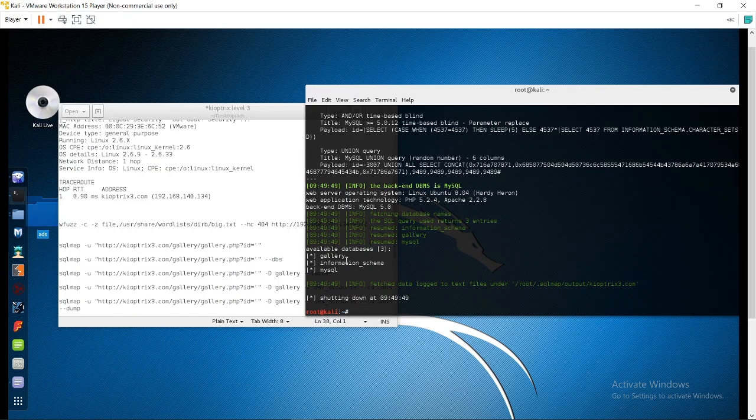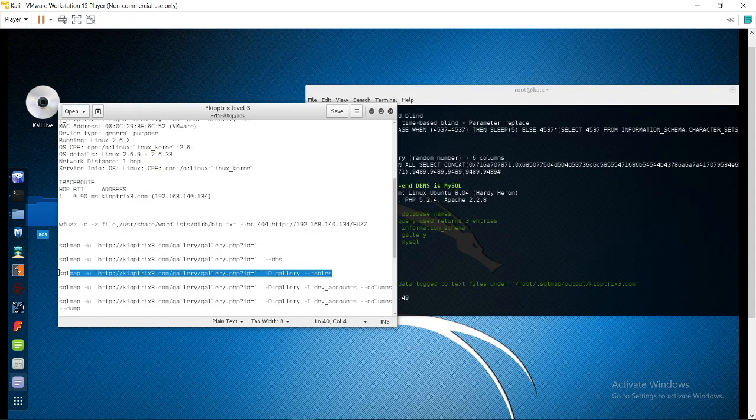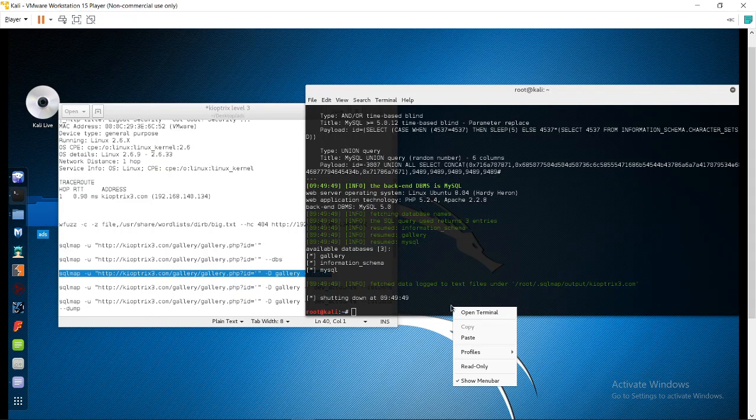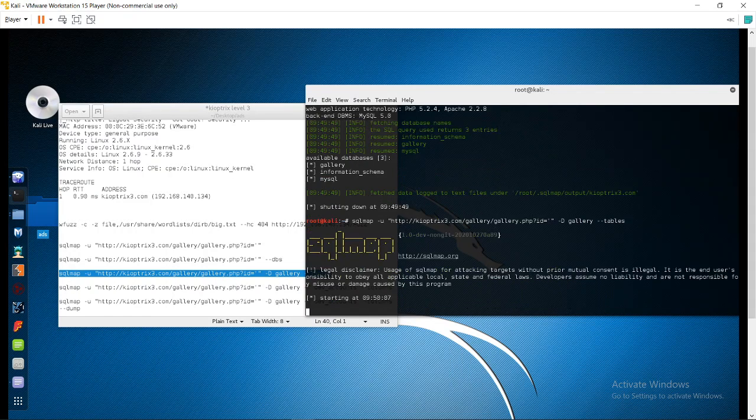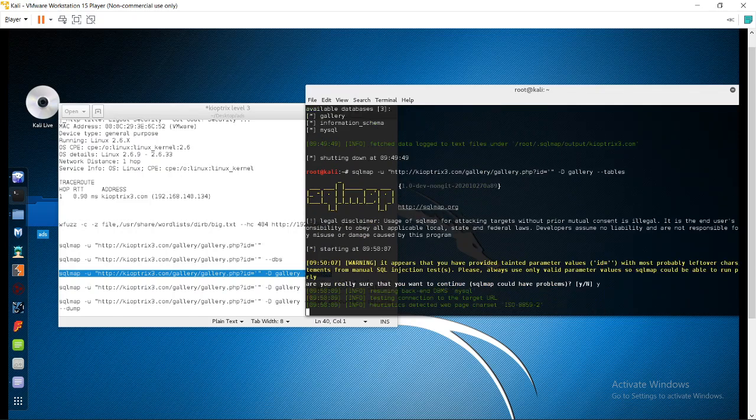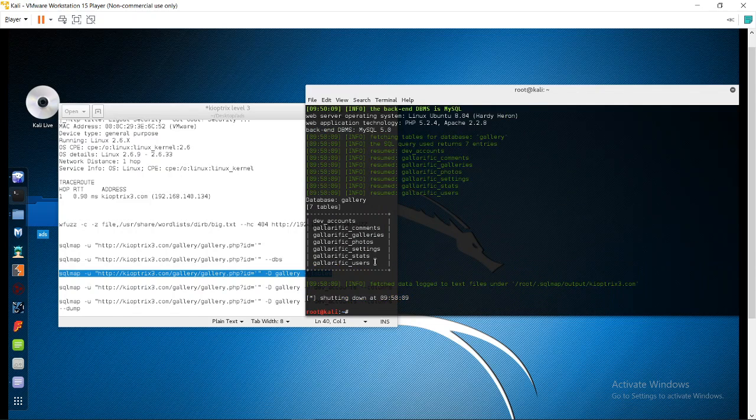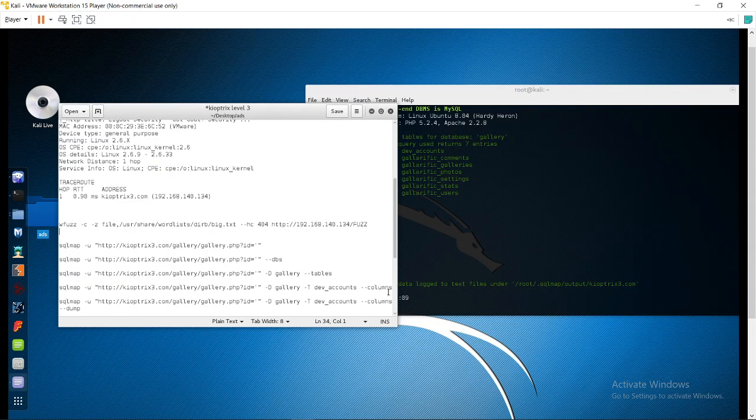So gallery. Okay, I will try it with gallery. I want to see all the tables that are present in the gallery. So these are all present. Simply I will try with dev_accounts. What are the columns associated with this table?